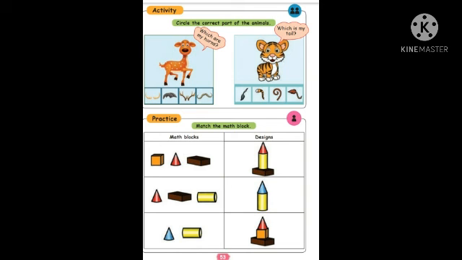You can circle it. The next one, practice match the blocks and designs. The first one blocks, the last one match it. Then second one blocks, the first one match it. The third one, the second one match it. Okay, got it children? Very easy to find and match it. Okay, shall we go to the next page?